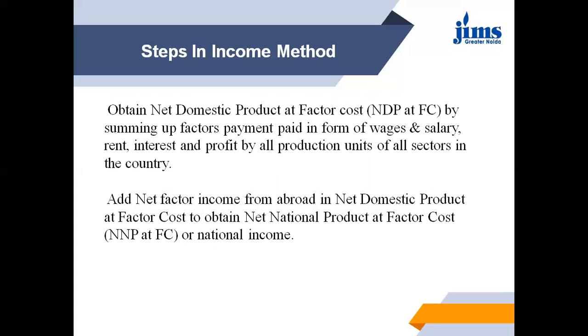We obtain net domestic product at factor cost by summing up the factor payments paid in the form of wages and salaries, rent, interest and profit by all the production units of all the sectors in the country, and add NFIA in NDP at factor cost to obtain NNP at factor cost, or we can say the national income. So net national income equals compensation of employees plus operating surplus, rent plus interest plus profit, plus mixed income plus NFIA.